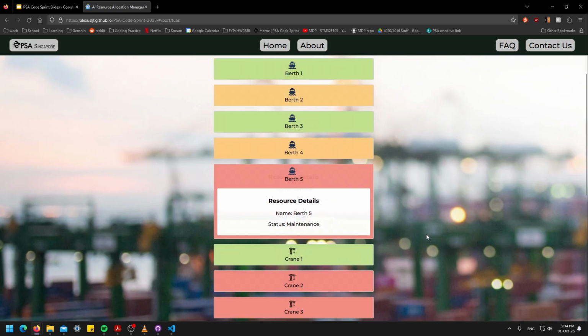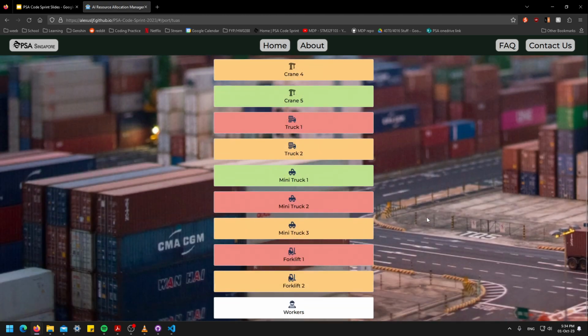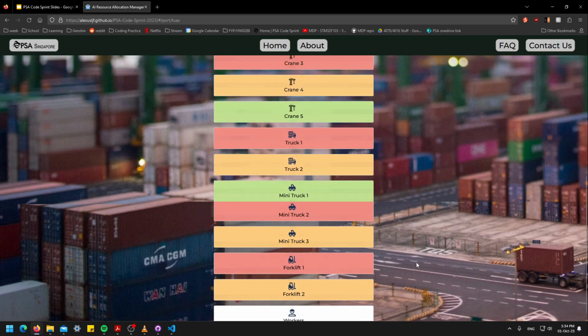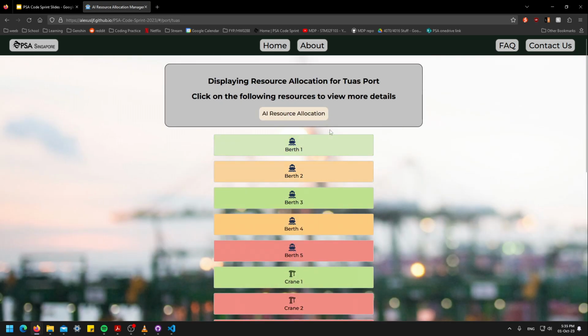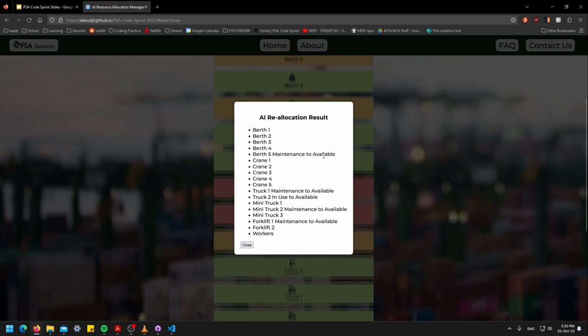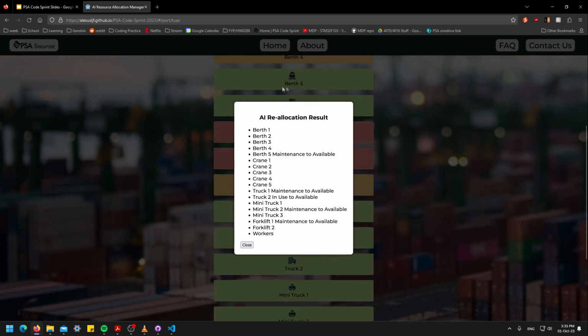So I've created some other stuff, maybe like trucks and cranes. And then there's also workers, which will display like maybe at Passport there's 14 workers available and 20 that are busy. So if we click on the AI resource allocation button, we will run the AI, so running AI, and then we can see that berth 5 maintenance changed to available. So previously it was red, and now it became green, and these are the reallocation results.